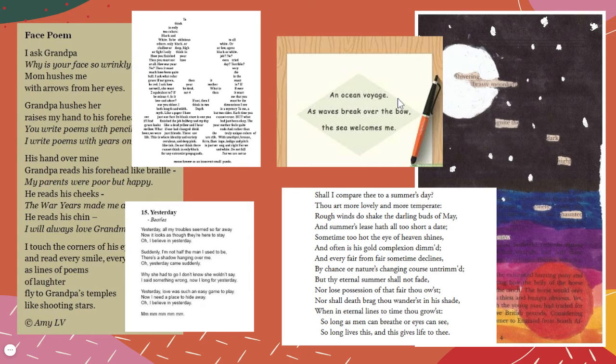So if you read it, an ocean voyage, that's 5 syllables. As waves break over the bow, 7. The sea welcomes me, 5. So these are really pretty because they sound so good when you read them. Not when you break them up like I just did to count the syllables, but they follow a very specific structure.